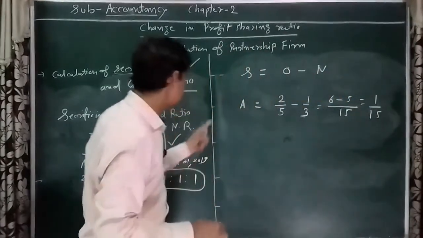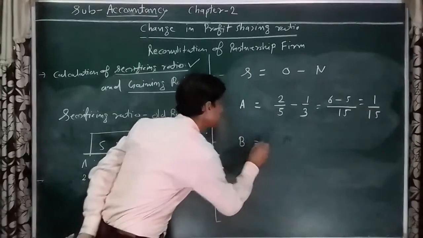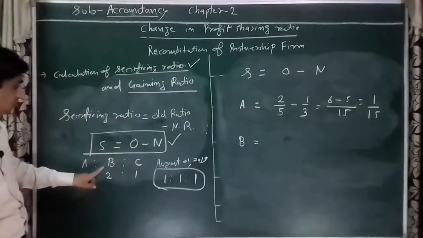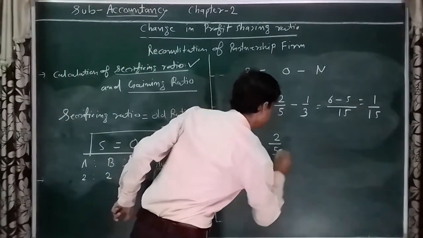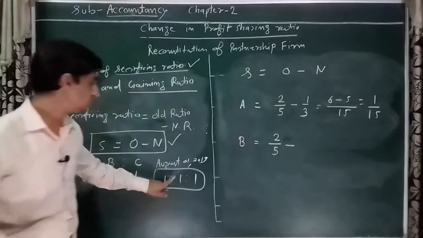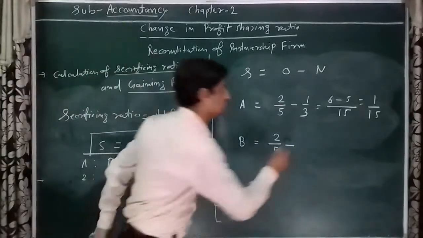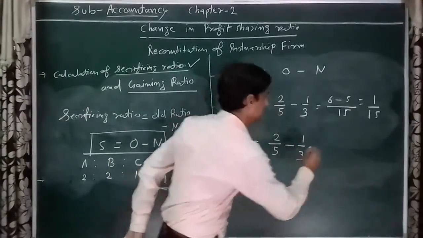Is it clear? The second, B. The old profit sharing ratio of B is 2 upon 5, minus the new ratio 1 upon 3.